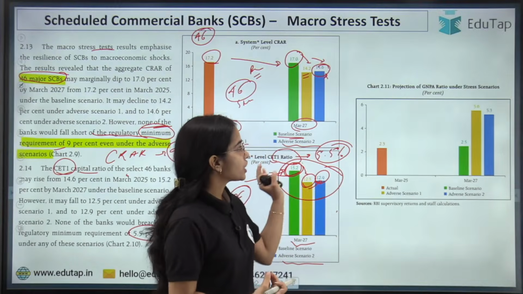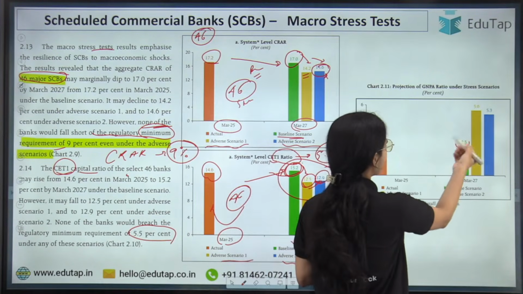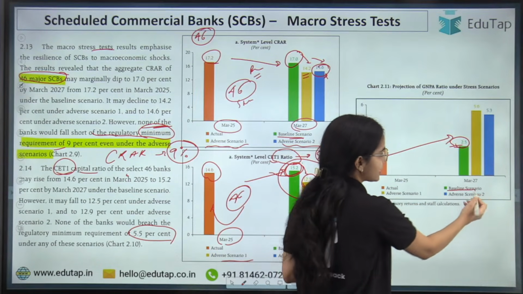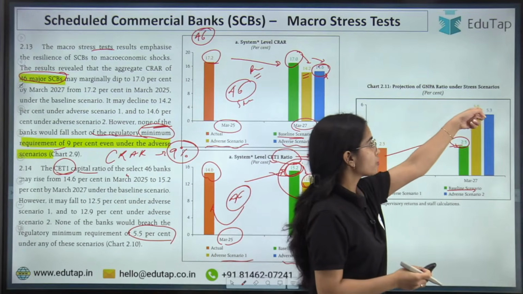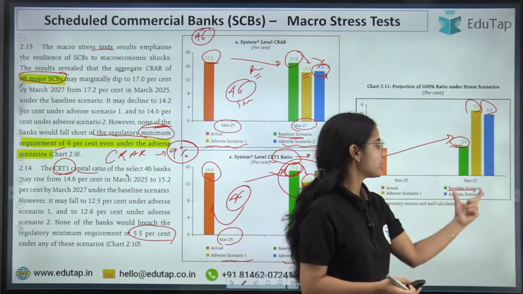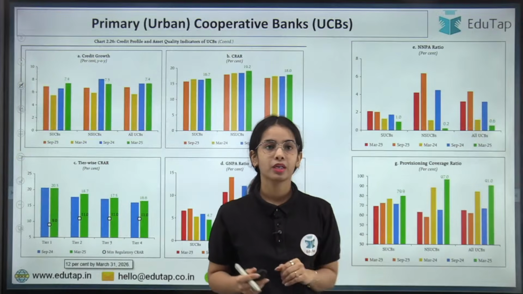Coming to the GNPA ratio, it is expected that the GNPA ratio might increase to 2.5% in the baseline scenario for these 46 scheduled commercial banks, and it might increase to 5.6% in adverse scenario 1 and to 5.3% in adverse scenario 2. So the GNPA ratio can increase. Okay, so this is the idea.